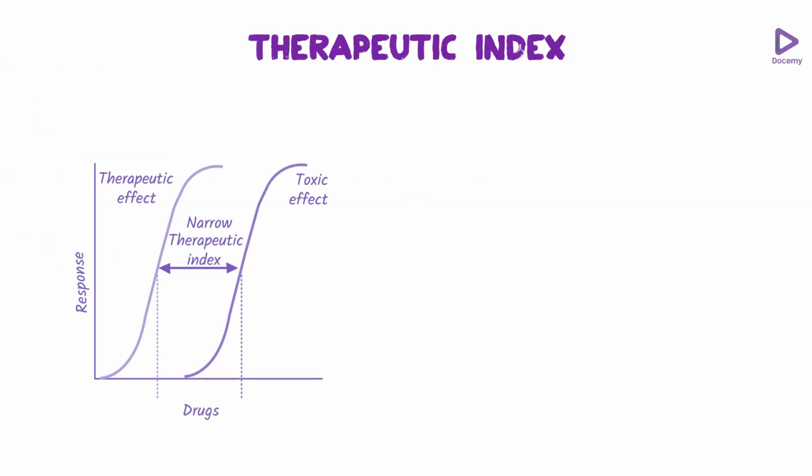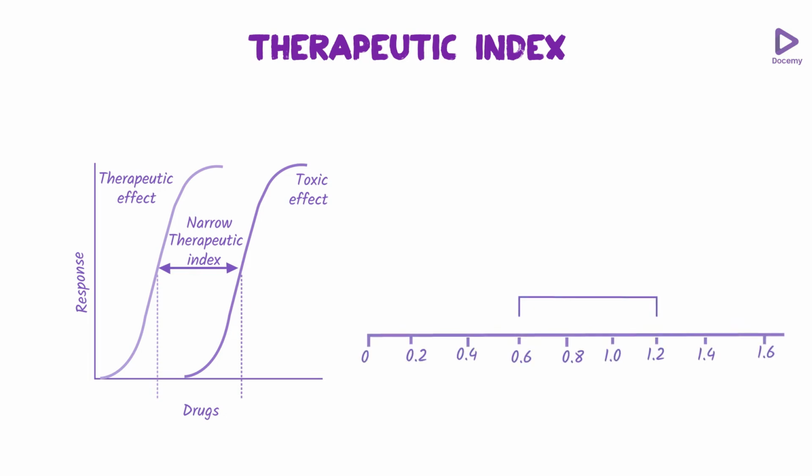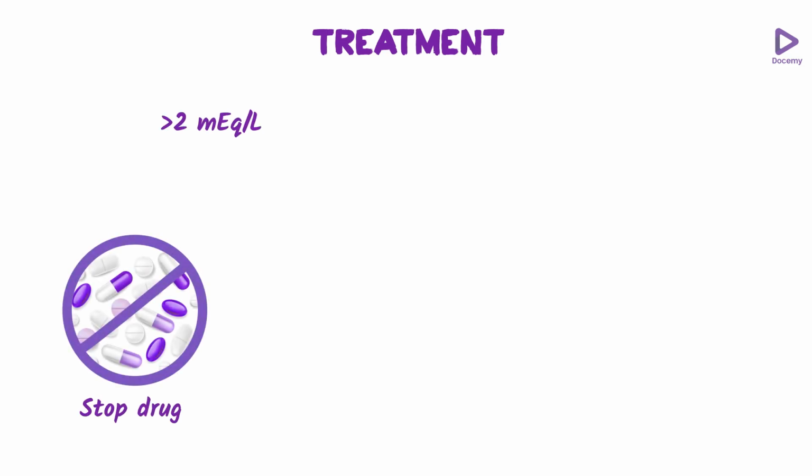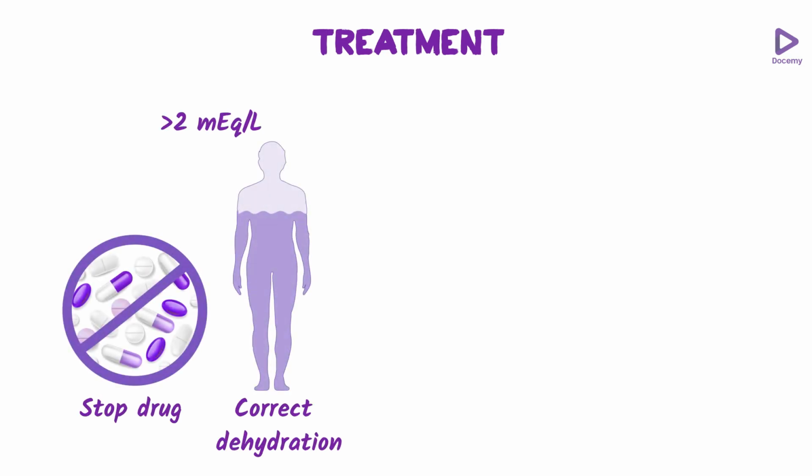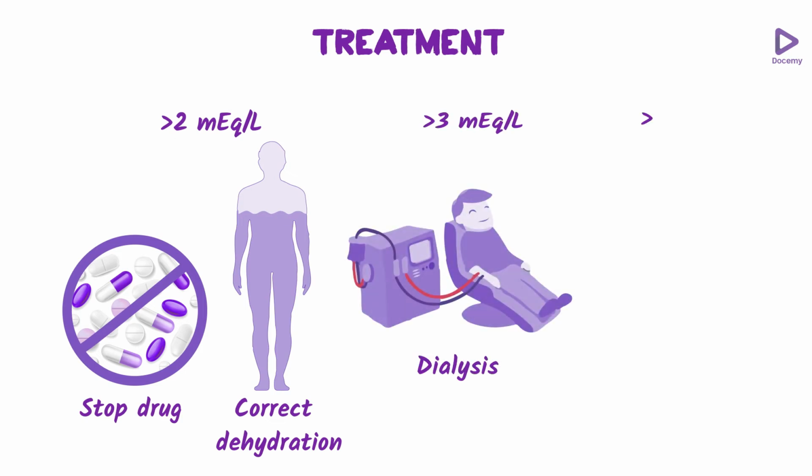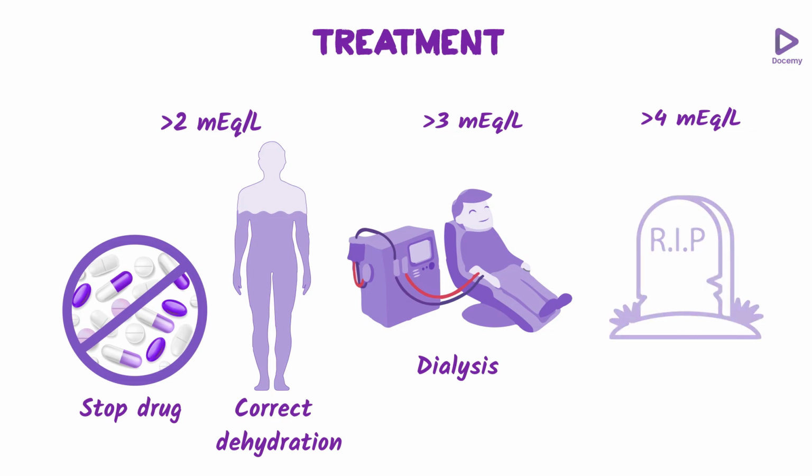And for therapeutic drug monitoring, because I told you it has a narrow therapeutic index, most of the time the range varies between 0.6 and 1.8 milliequivalents per liter. Very importantly, remember that toxicity starts above 1.5. Treatment can be classified: above 2, we should stop lithium and correct dehydration. Once the level goes above 3, we should go for dialysis, and above 4 there is a high chance that the patient can die.